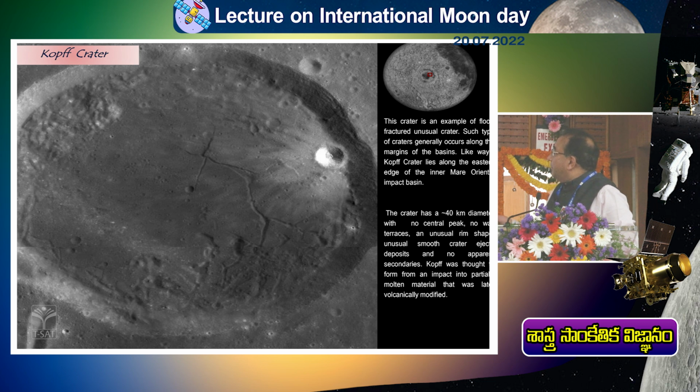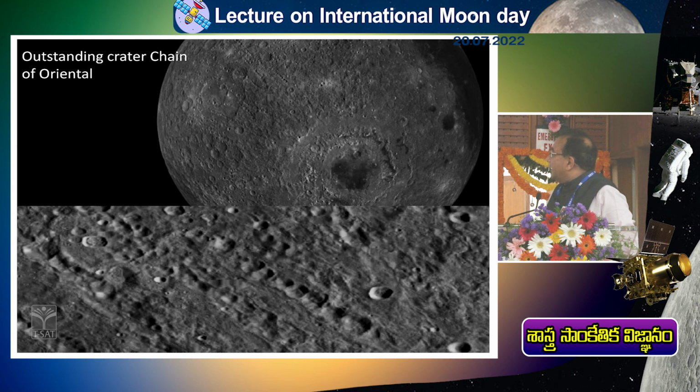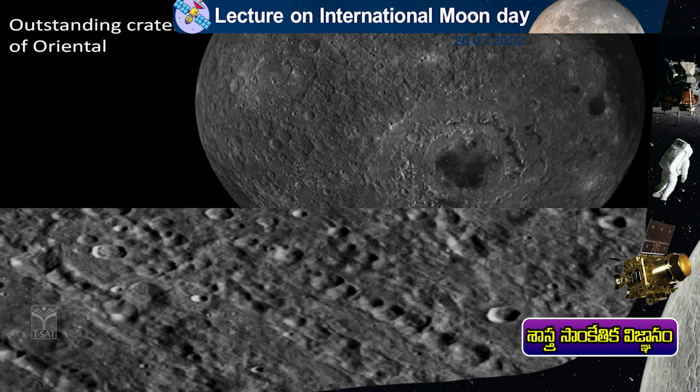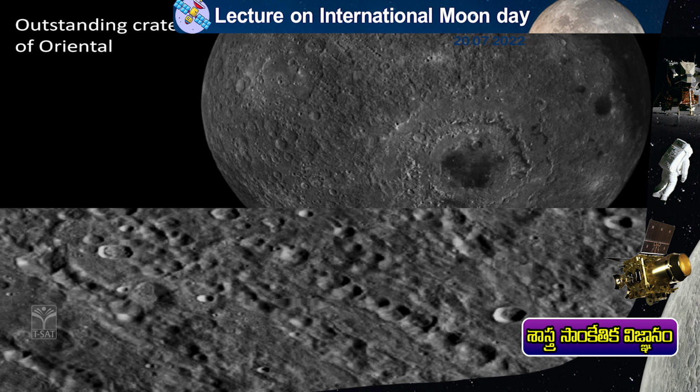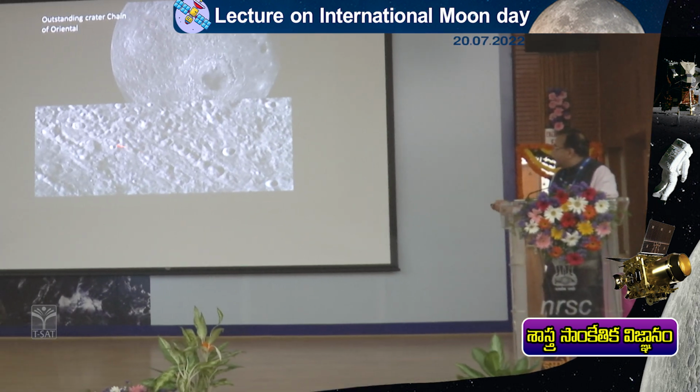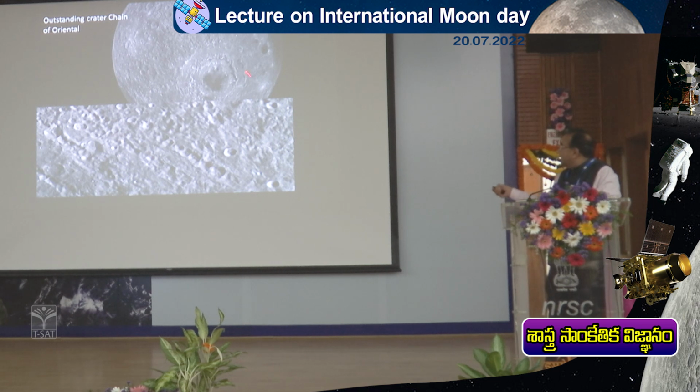And when such huge impacts happen, a lot of material will go up in the air, and then it will start falling. So these are called secondary impact craters. So you see here, it looks like a bullet type of thing, as if somebody has punctured 1, 2, 3, 4, 5 in a linear line. So material has gone like this, and it is now falling like bullets onto the moon surface, and will create what are called secondary craters. So these are all beautiful lines of secondary craters you can see around this Mare Orientale.